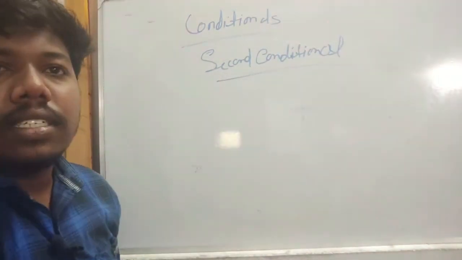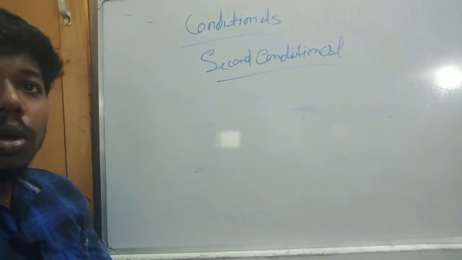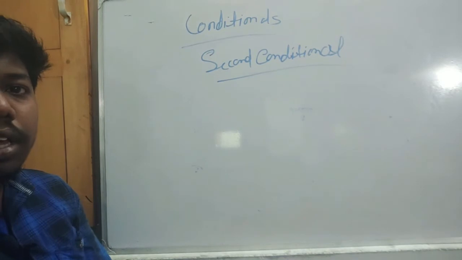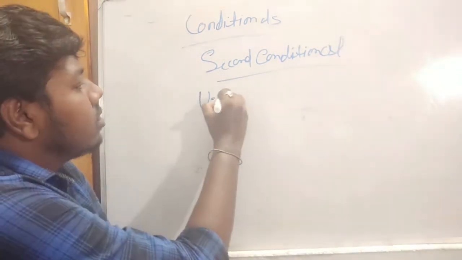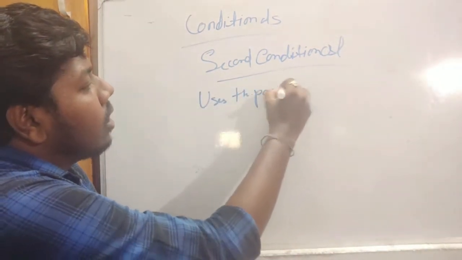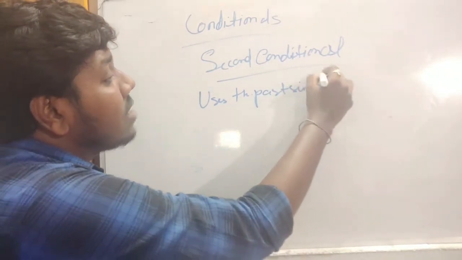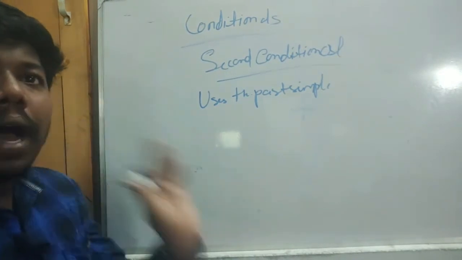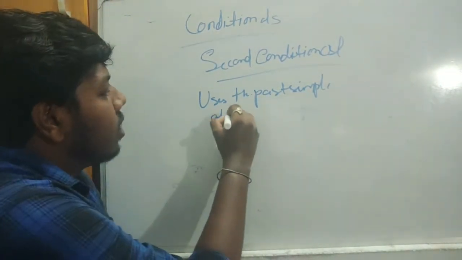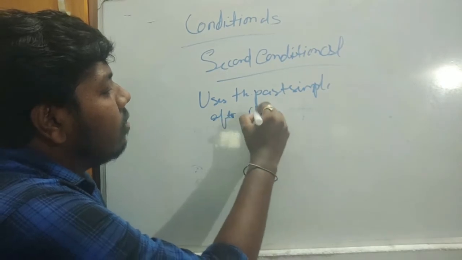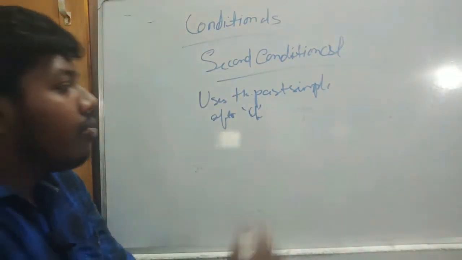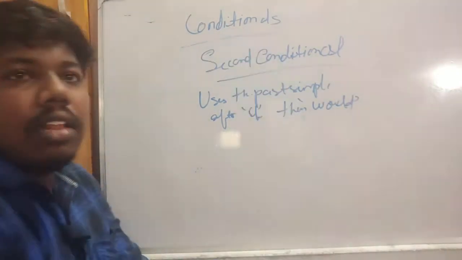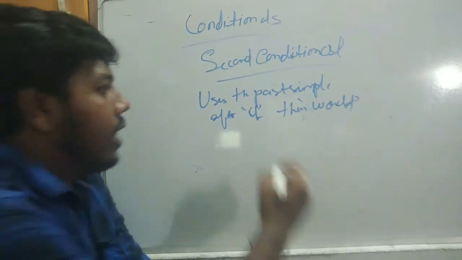Next thing is the second conditional type. So what is the second conditional? It uses the past simple after if, then would, and then the infinitive.